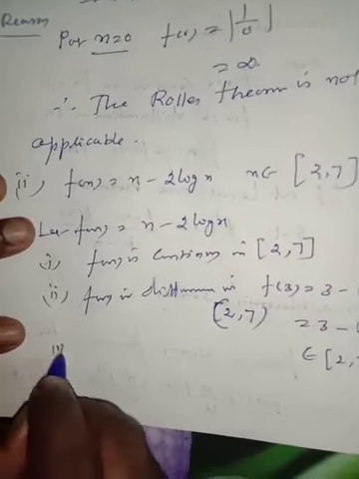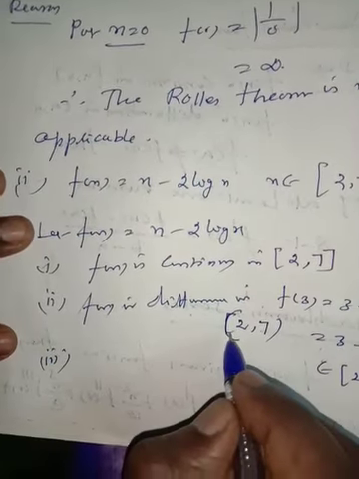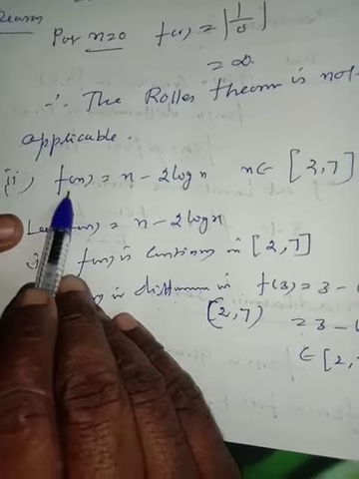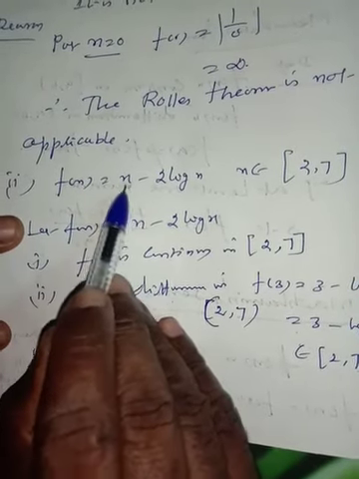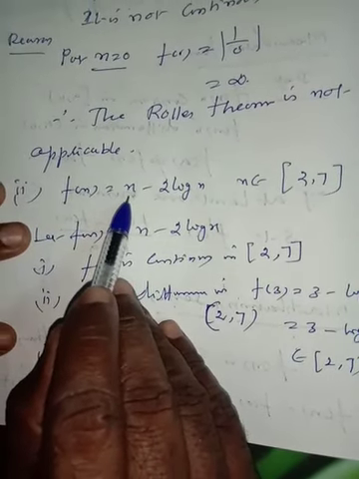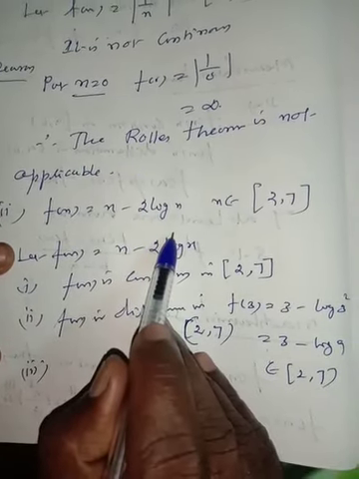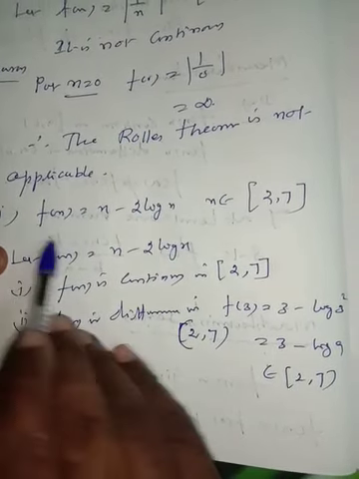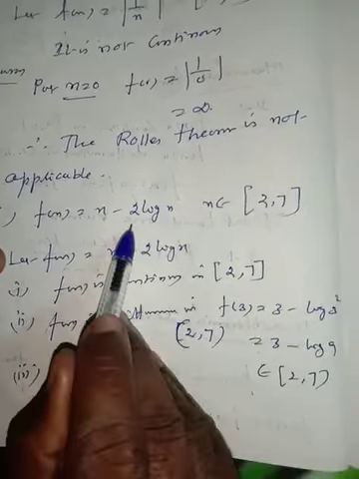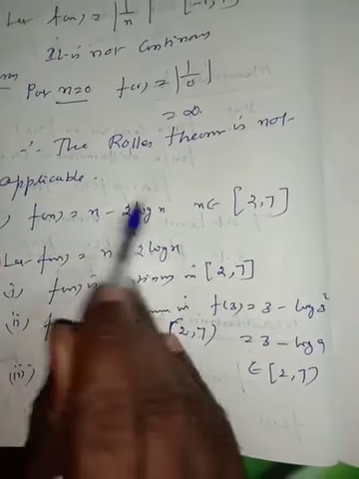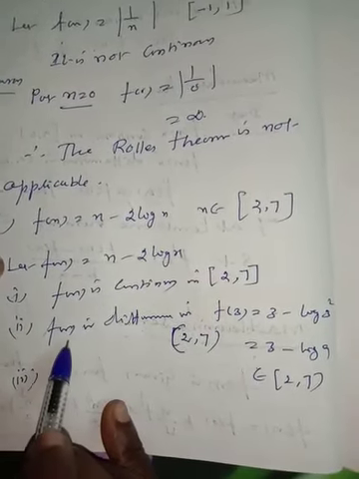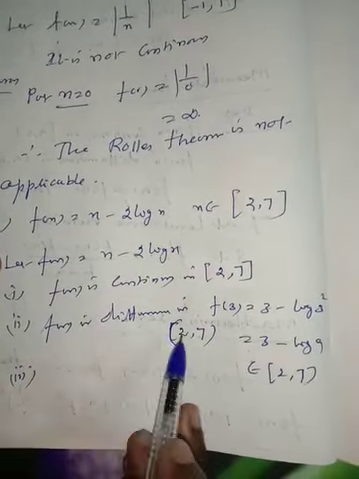Why differentiable? f dash of x is equal to the differentiation of x, which is 1, minus 2 into 1 by x, so 2 by x. 1 minus 2 by x is f dash of x. Substitute any number and you get a real number. Therefore, f of x is differentiable in the open interval 2 comma 7.